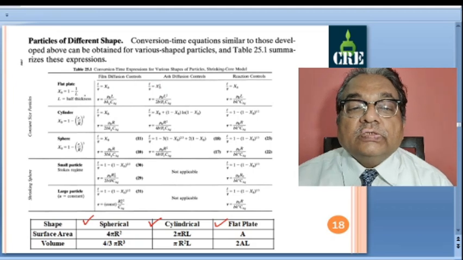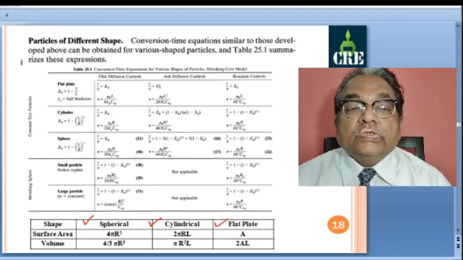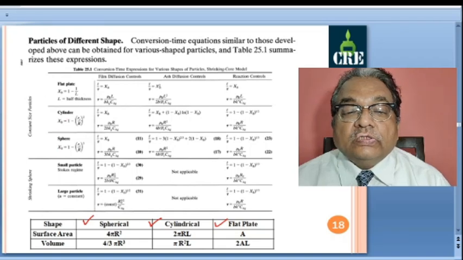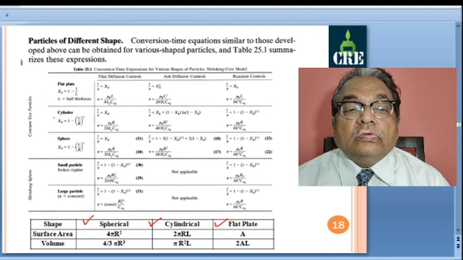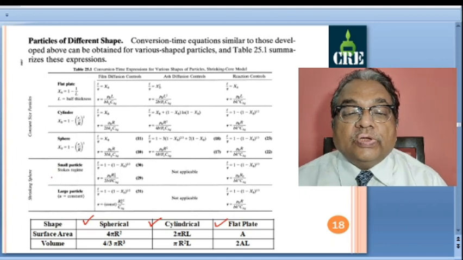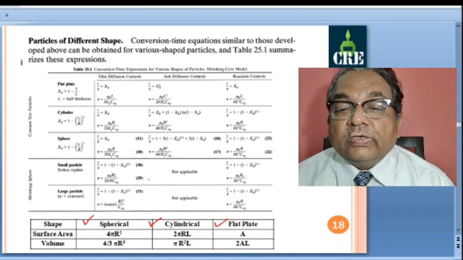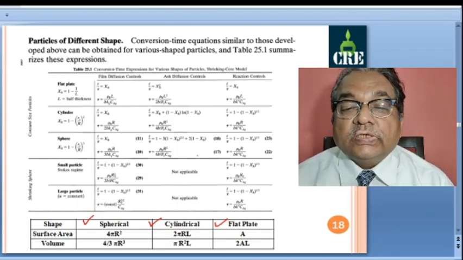What we have written is here, these rows are for different geometries: flat plate, cylinder, sphere, for constant size particles, shrinking core model, and this is for shrinking spherical particles. So for small particles and for large particles also you can do similar exercise.